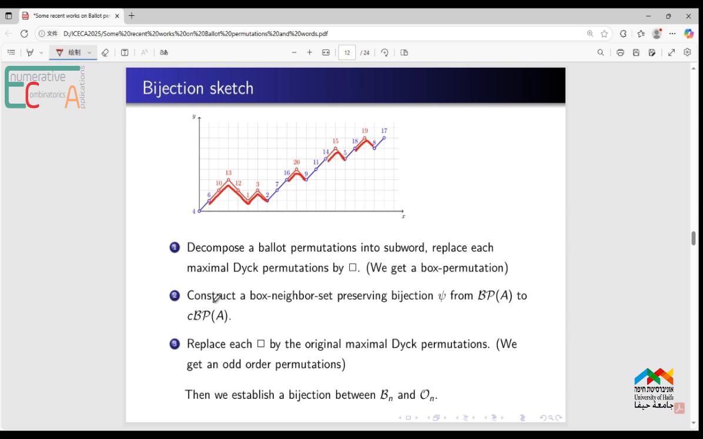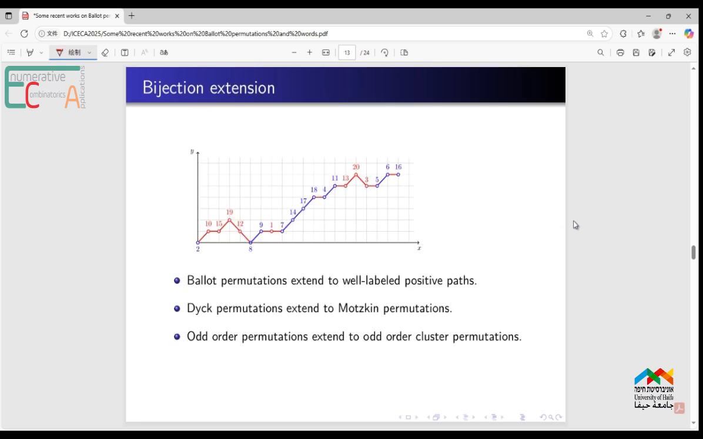Step 2, they constructed a box-neighbor-set-preserving bijection C from BPA to CBPA. So the box permutation is changed into a cyclic box permutation. And the last step, they replace each box by the original maximal Dyck permutation, and we get an odd-order permutation. So after three steps, we established a bijection from Bn to On. This bijection can be extended. The Ballot permutations are extended to well-labeled positive paths. A well-labeled positive path is a Ballot path with horizontal steps.